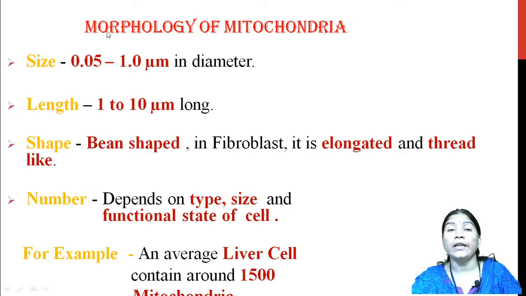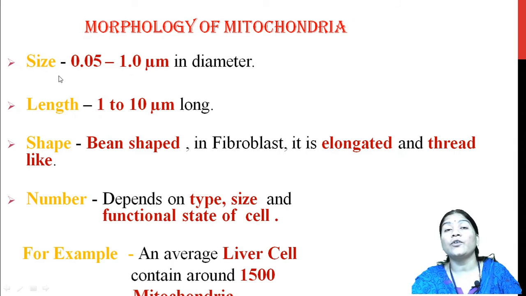So, when we learn the morphology of mitochondria, means the external appearance of this organelle, at that time we learn the size, length, shape, and number.